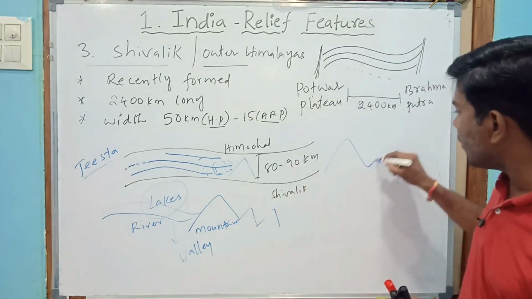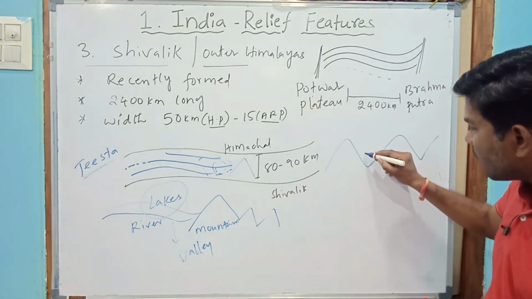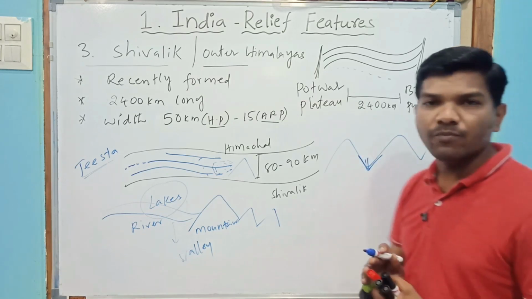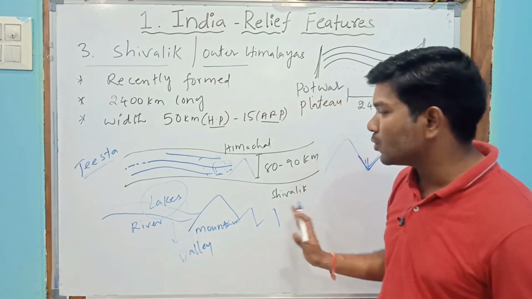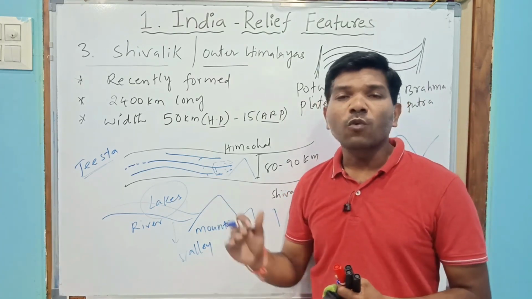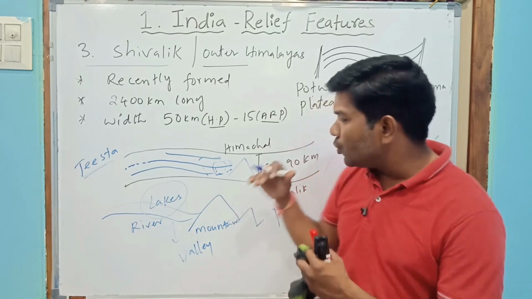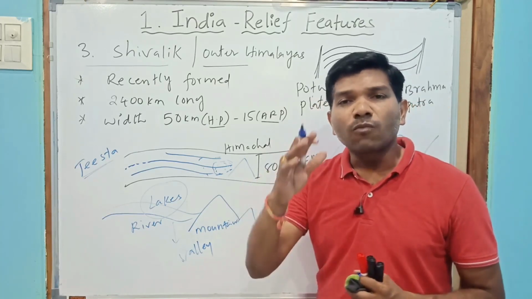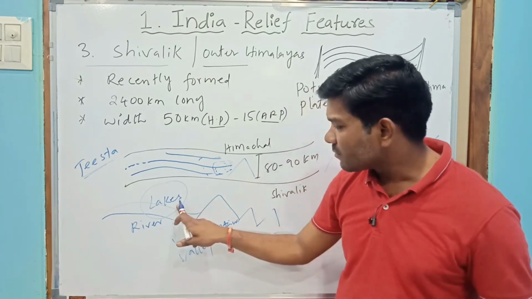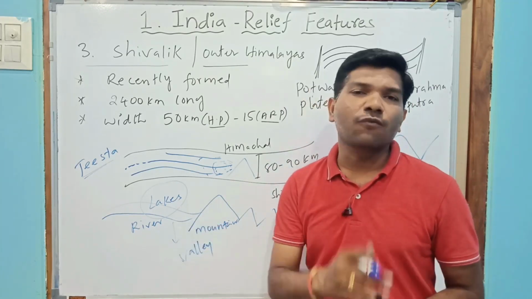For example, this is a mountain. Whenever the water is flowing from this side, a V-shaped valley will form. So this is an important thing you need to understand. Whenever water is flowing, due to mountain ranges, the water will be obstructed by the mountains. Then lakes and valleys were formed.